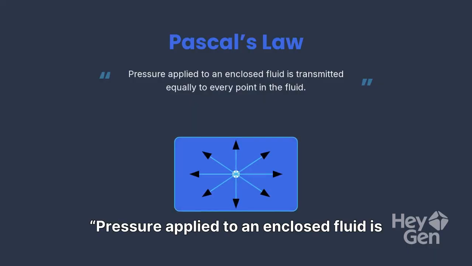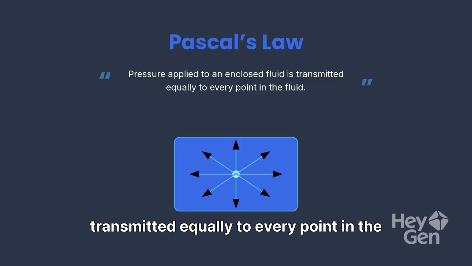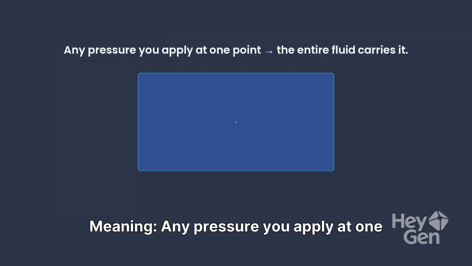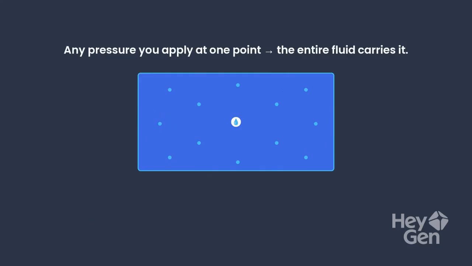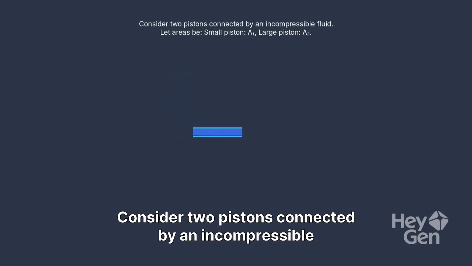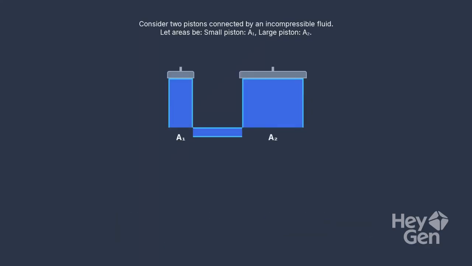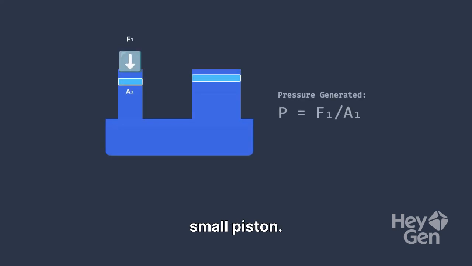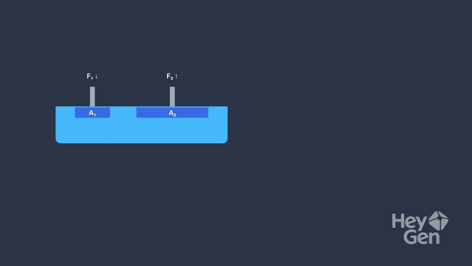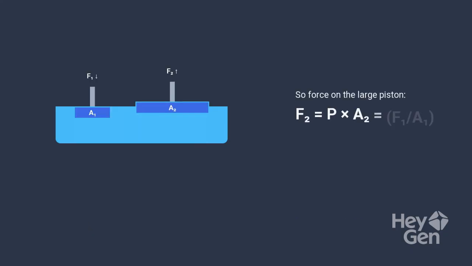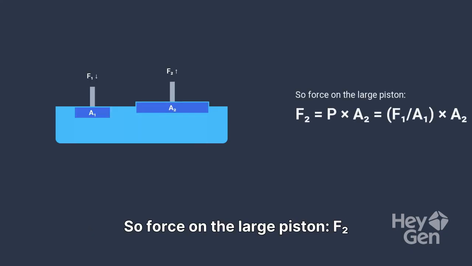Pascal's law: pressure applied to an enclosed fluid is transmitted equally to every point in the fluid. Meaning, any pressure you apply at one point, the entire fluid carries it. Consider two pistons connected by an incompressible fluid. Let areas be small piston a, large piston A. Apply a small force f on the small piston. Pressure generated P = f/a. Same pressure reaches the large piston. So force on the large piston F = PA = f × A/a.